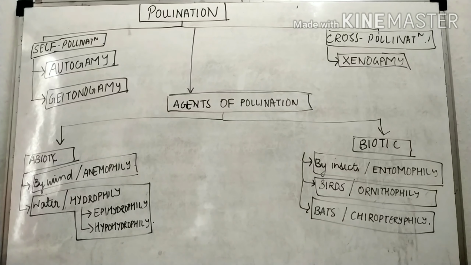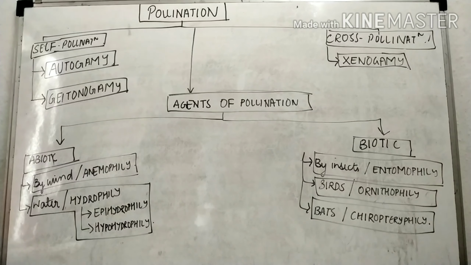Now, abiotic agents are of two types. The first one is the pollination which occurs by wind. Another name is anemophily. And the second one is pollination by water. Another name is hydrophily. Hydrophily itself is of two types: the first one is epihydrophily and the second one is hypohydrophily. Epihydrophily is when the pollination takes place above the surface of the water. And hypohydrophily is when pollination occurs below the surface of the water. These are the two aspects of abiotic agents: the first one is wind and the second one is water.